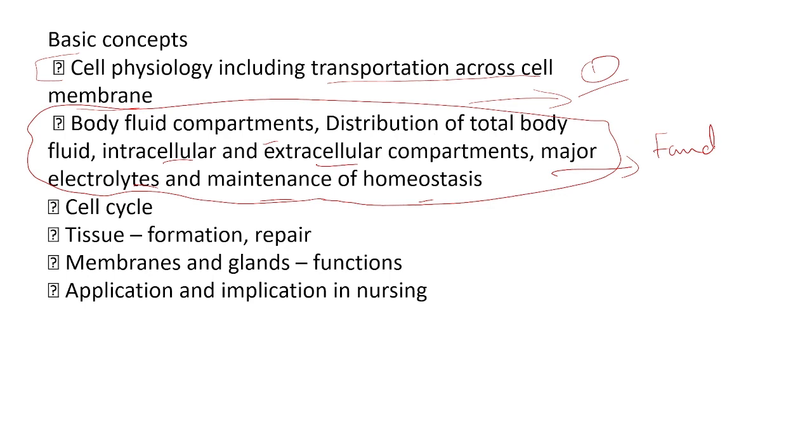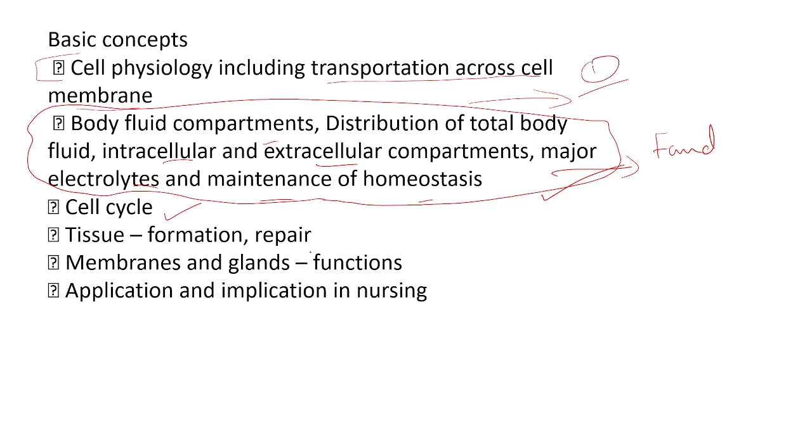You will study fundamentals of nursing first in the first semester, but you don't have an exam in fundamentals of nursing in first semester. Only in the second semester will you write the exam. So at that time you will study this topic in detail. Here we are going only superficially, so we will study this topic in fundamentals of nursing in detail. And the next topic is cell cycle.